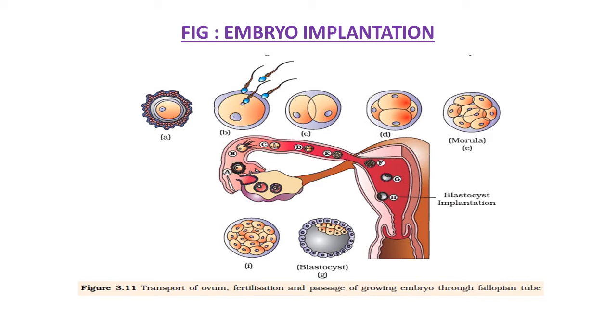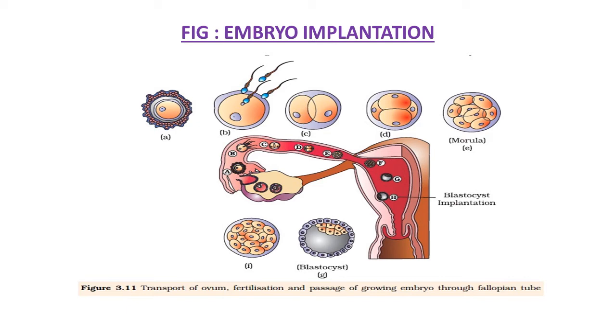Then during the fertilization process, you can clearly see a sperm penetrate the ovum, a zygote is formed, then the 2 cell structure, 4 cell, 8 cell and 16 cell morula stage, you can see in this figure also. In the fallopian tube this fertilization process takes place, it passes through further mechanisms and ultimately in the wall of the uterus implantation of this embryo takes place.